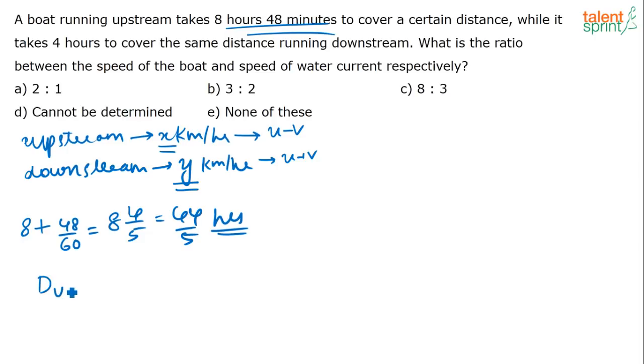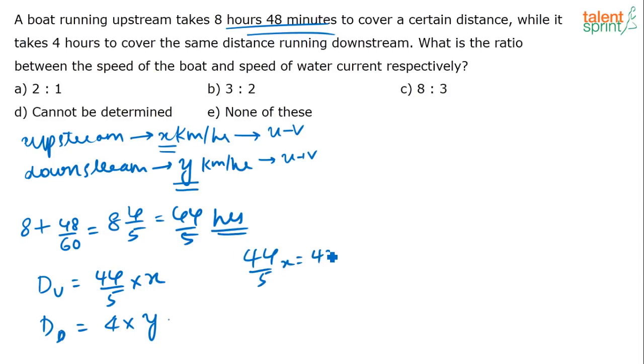The distance covered upstream is equal to 44 by 5 into x, correct? Similarly, what is the distance covered downstream? It is taking 4 hours, correct? So 4 into the net speed downstream, which I have taken as y, that is 4y. What have they given? They have given that the distance covered upstream is equal to the distance covered downstream. Or I can say 44 by 5x is equal to 4y. If you equate this, you get y is equal to 11 by 5x.